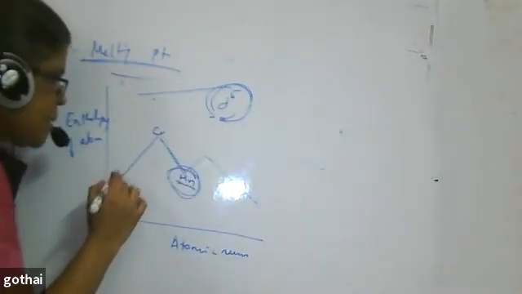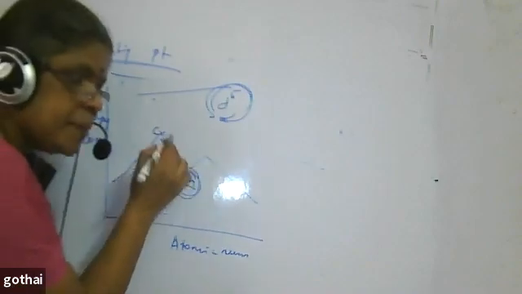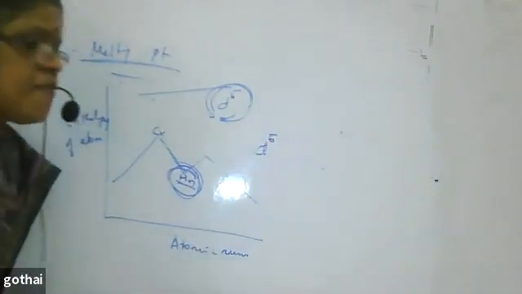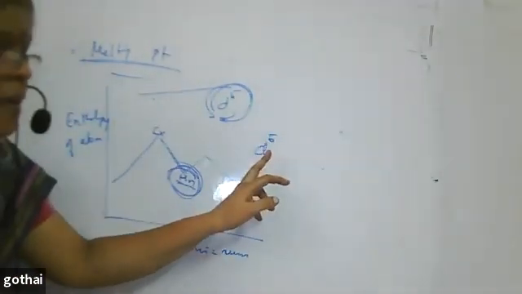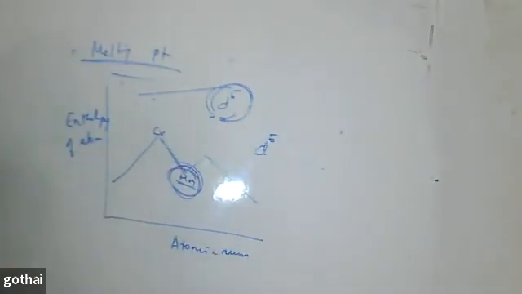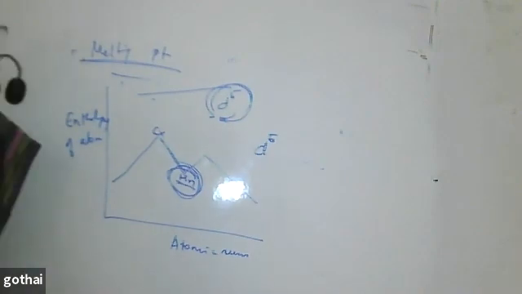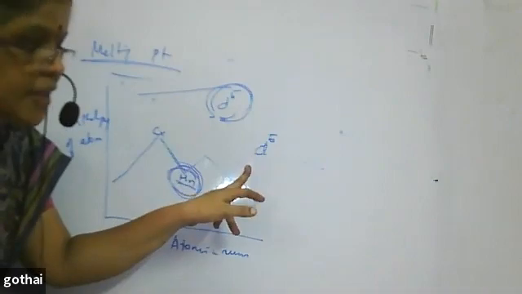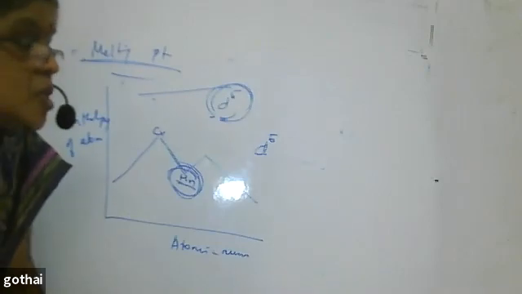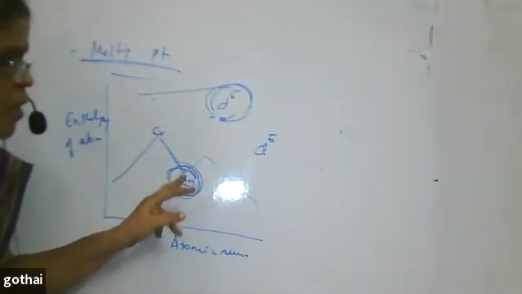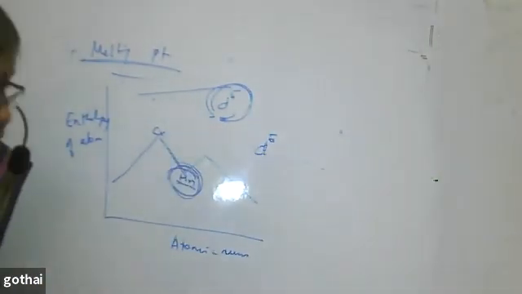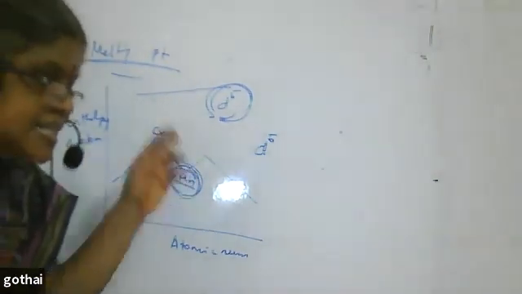So you can say the enthalpy of atomization increases till chromium, and after chromium it decreases. Manganese, why less? You expect manganese, which has the maximum number of unpaired electrons, to have the highest enthalpy of atomization, but it shows a dip. Why? Because the d5 configuration is a stable configuration, it doesn't want to lose its stability, so it doesn't allow all these electrons to be involved in bonding. Only a few electrons are involved, so metal bonding becomes weaker. So the enthalpy of atomization of manganese is lesser.